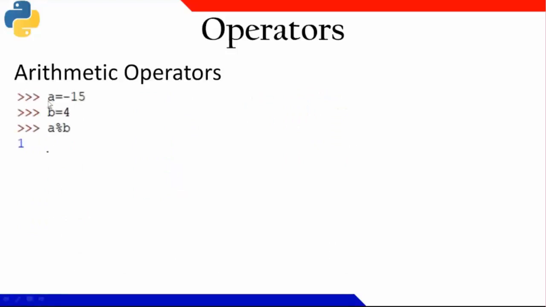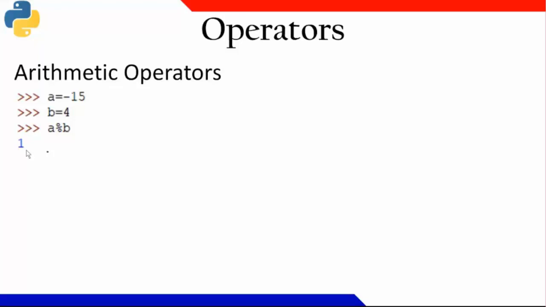You see, for modulo operation, let us see. A equal to minus 15, B equal to 4. And you see A modulo B is 1. Can you say how? Anybody? Minus 15 divided by 4.